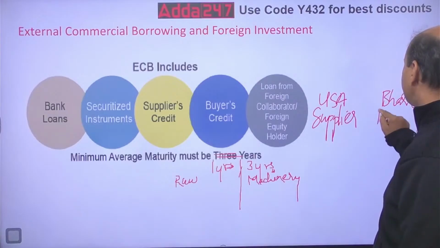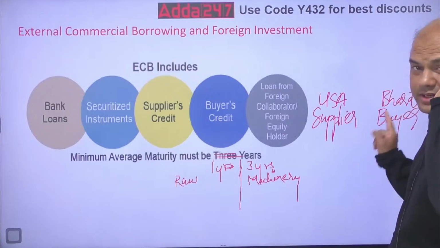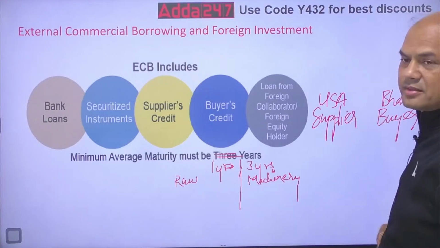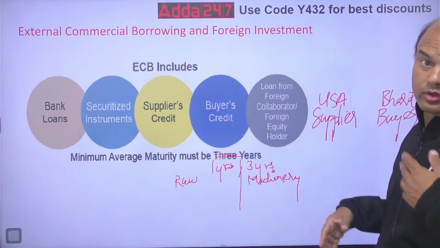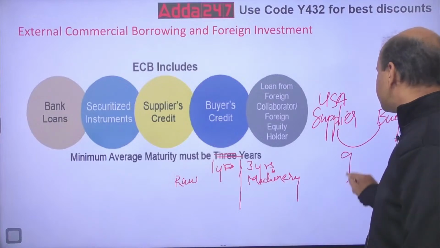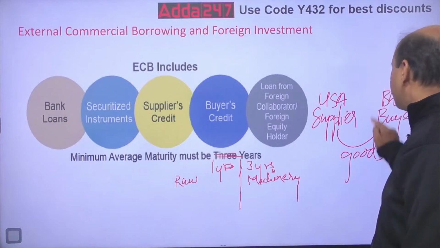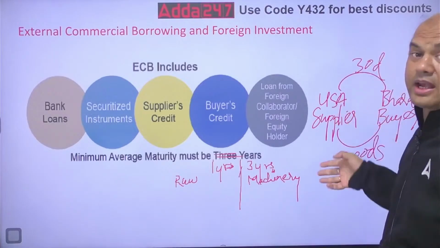Buyer. Okay. Now this buyer wants to buy the goods and the supplier doesn't trust this buyer. So what does this supplier say? Supplier says, here, I don't trust you. I will not sell you the goods because I don't know whether you will give me the money after, let's say, 30 days. 30 days goods, and this payment is after 30 days. So he says, what is the guarantee you will pay me after 30 days?